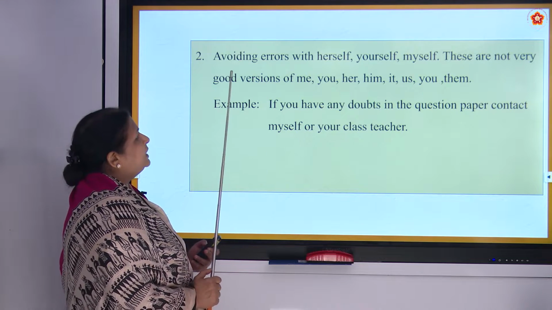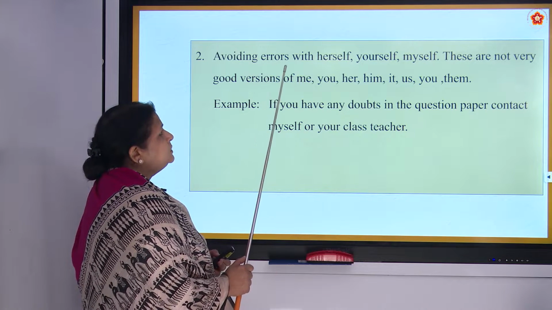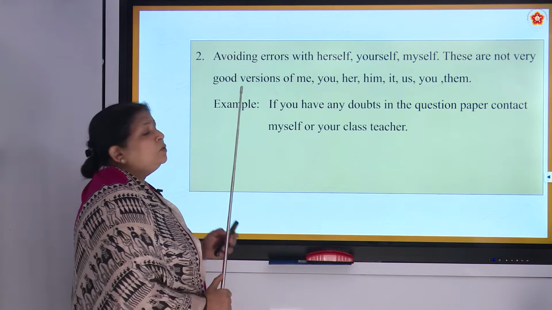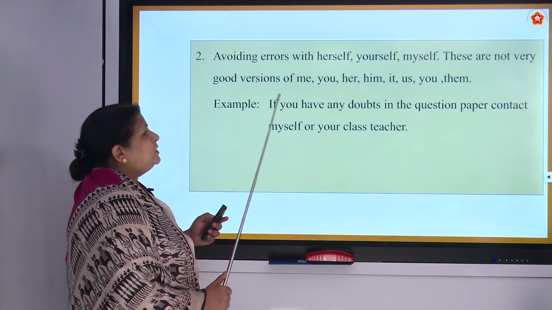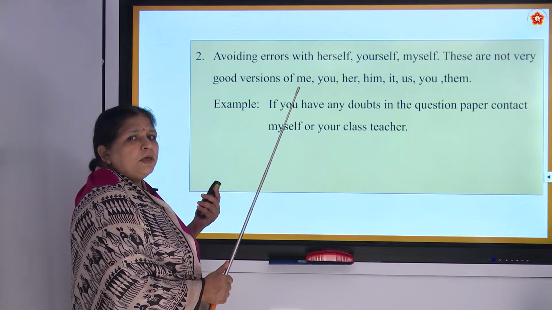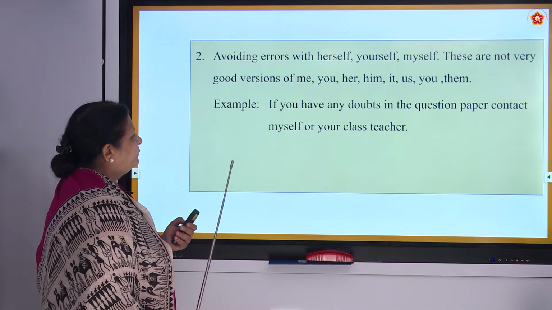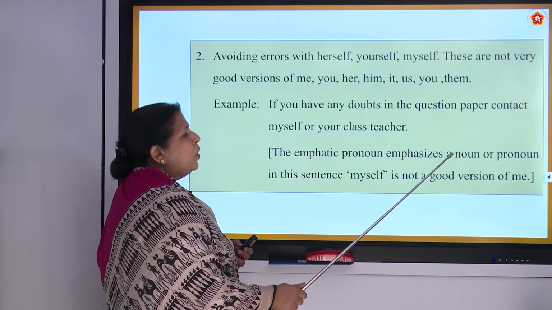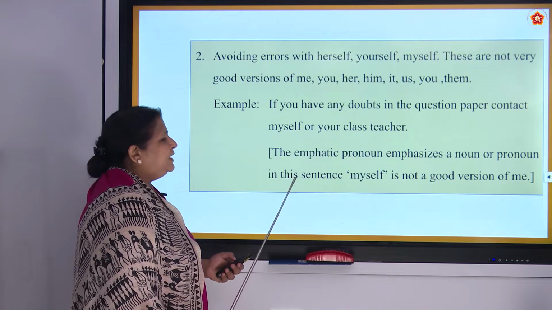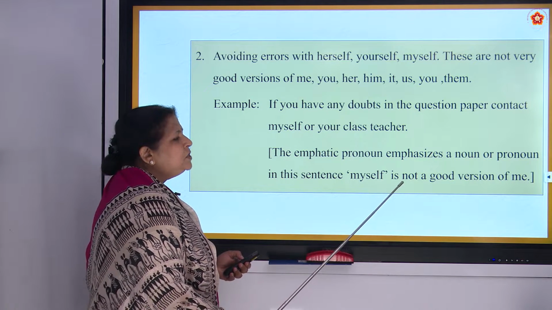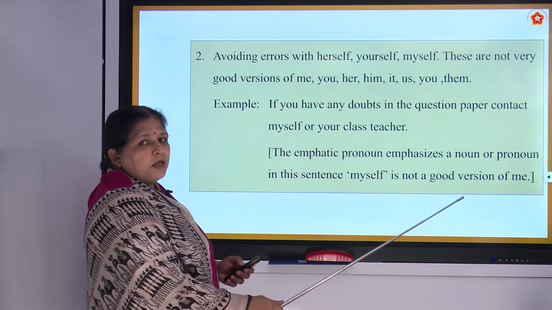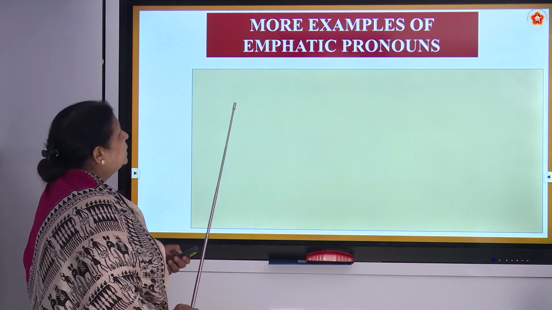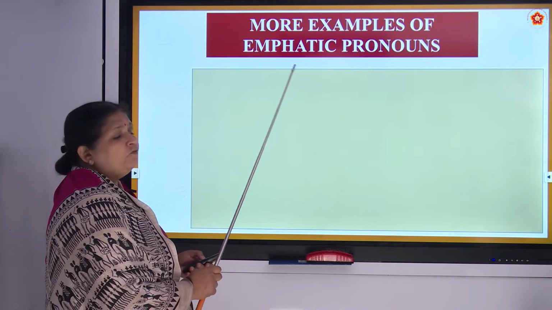So here it is said clearly, avoiding errors with herself, yourself, myself. These are not very good versions. Instead of saying myself, you can say me. The emphatic pronoun emphasizes a noun or a pronoun. In this sentence, myself is not a good version of me. I told you just now, right? So this is clear to you? Yes, very good. Then more examples of emphatic pronouns.